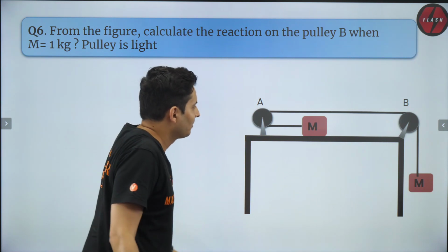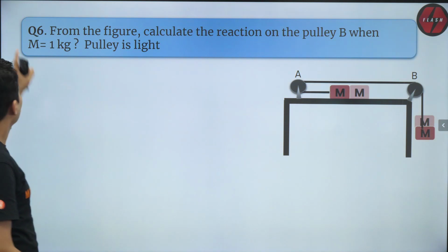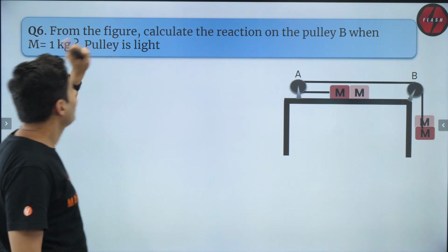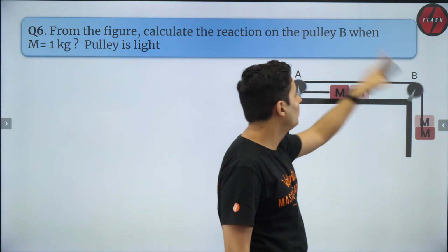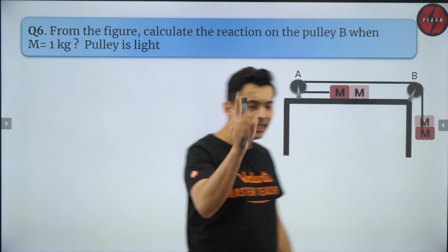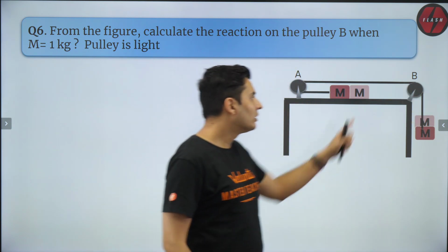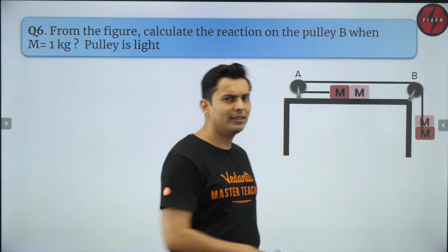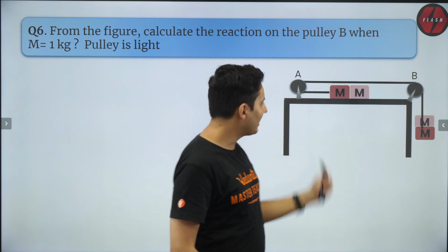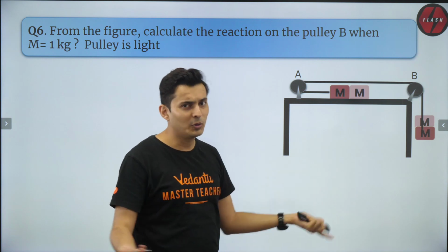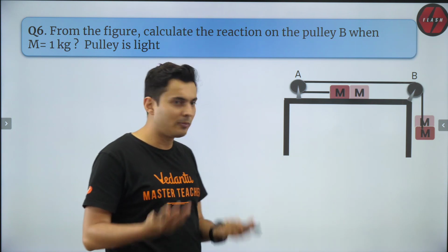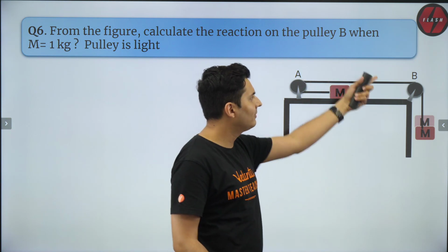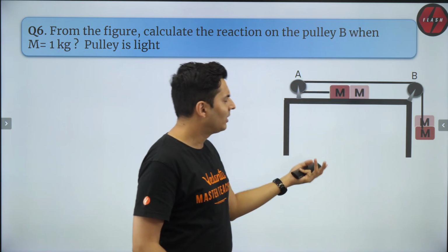So what to do? Well, let's read the question. The question is to find the reaction on the pulley. Now to find the reaction on the pulley, believe me, you need to find the tension. Only then you can do that. And how do you find the tension? Well, you have to find the acceleration first and then go ahead. So let's do the usual basics first, find the tension, and then look at the free body diagram of that pulley.